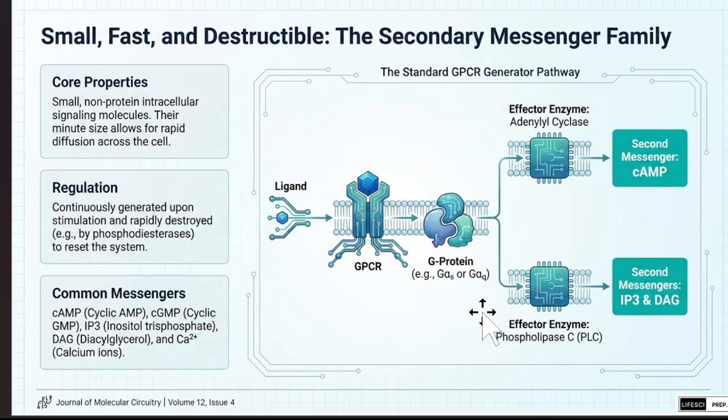GPCR activates G alpha S, G alpha Q, G alpha I, etc. Due to that, adenyl cyclase or PLC is activated. When adenyl cyclase is activated, cyclic AMP is produced, and it is a secondary messenger. When PLC is activated, it cleaves PIP2 and forms IP3 and DAG. And this IP3 and DAG are also secondary messengers.